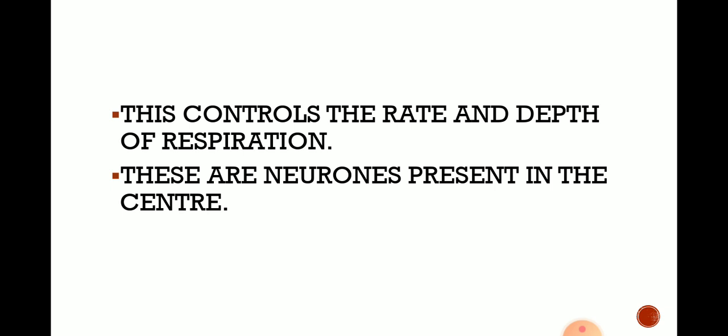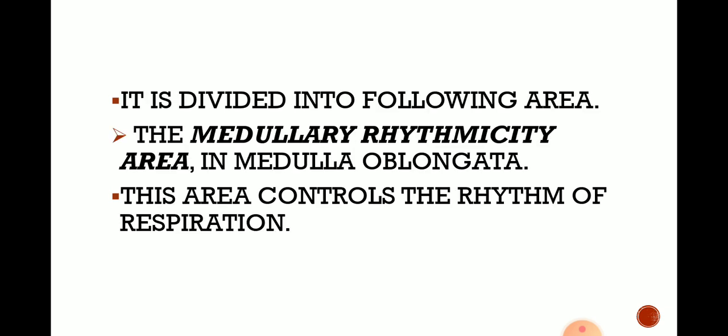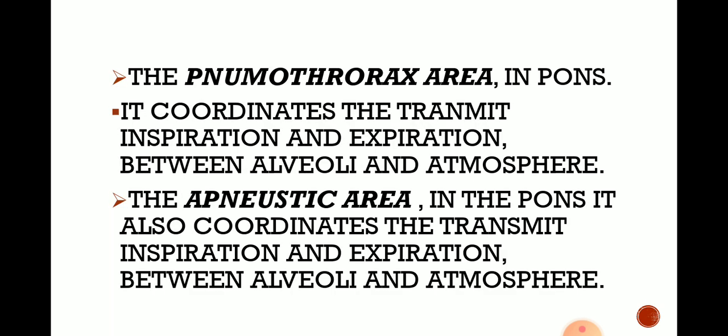It is divided into the following areas. In the medulla oblongata, there is first the medullary rhythmicity area, which controls the rhythm of respiration.